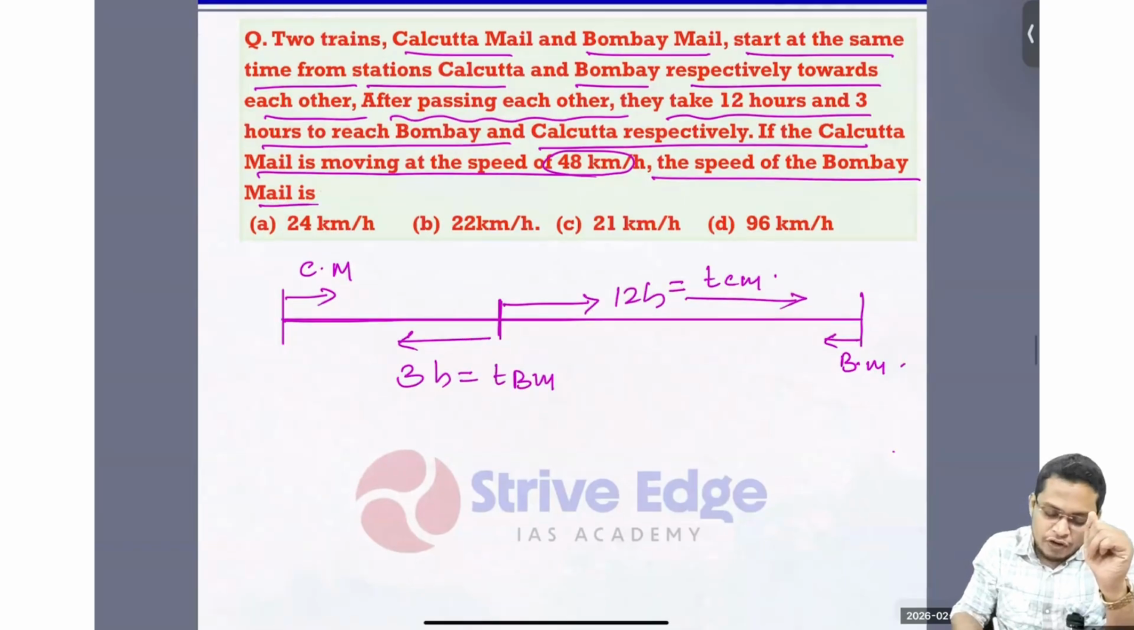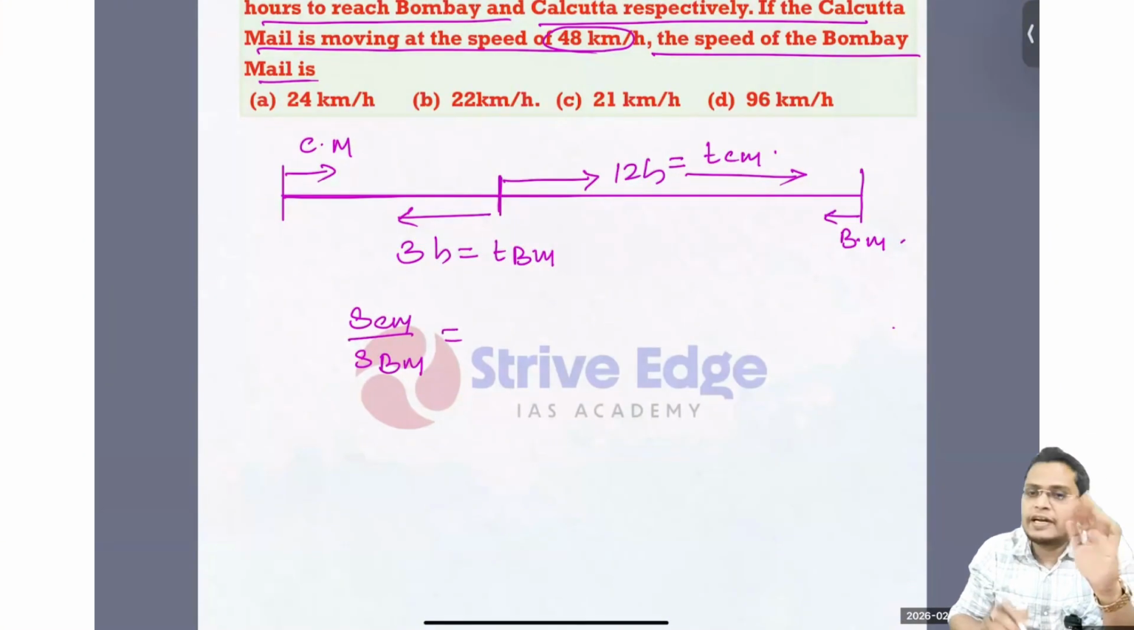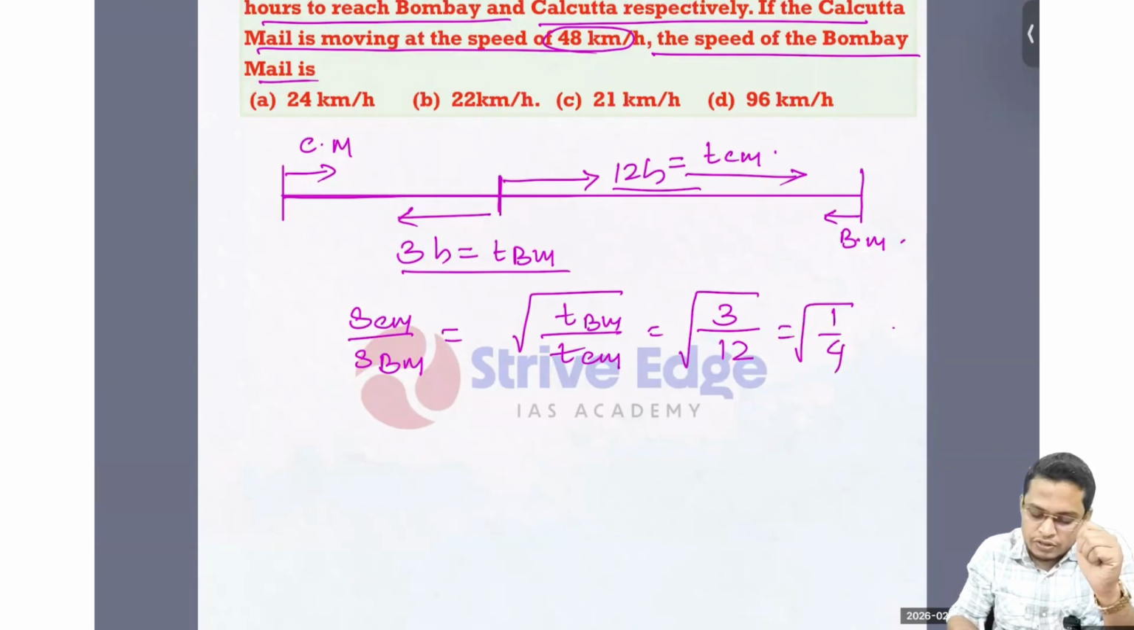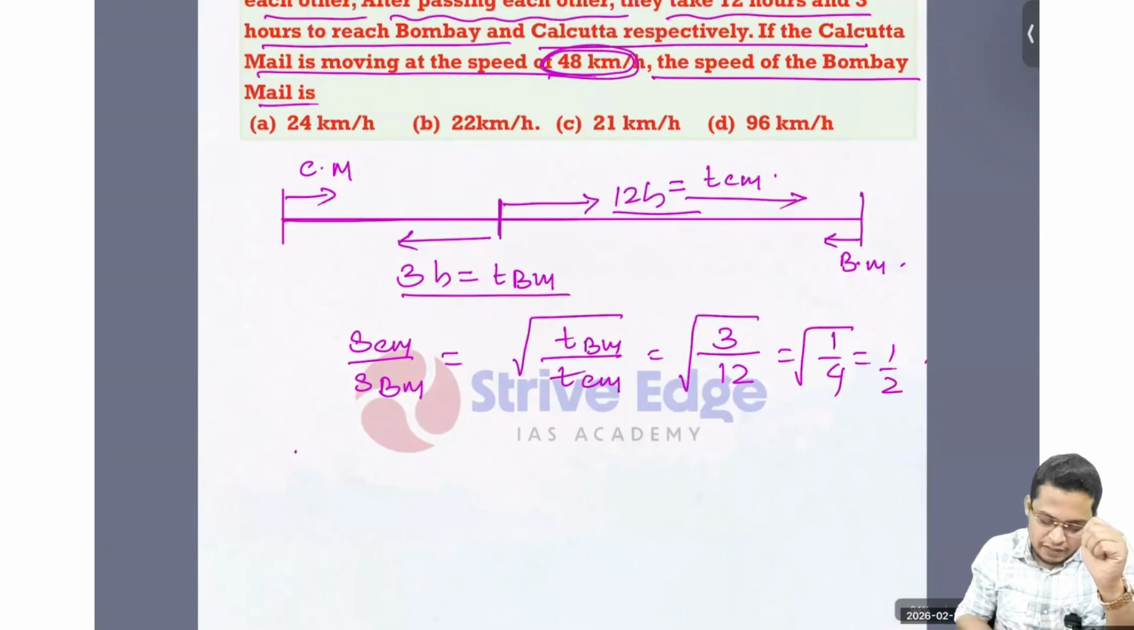And we already know the speed ratio SCM by SBM, speed of the Kolkata mail divided by speed of the Bombay mail, is nothing but root of inverse of T of Bombay mail divided by time taken by the Kolkata mail. So what is the time taken by the Bombay mail? It is 3 hour. And what is the time taken by the Kolkata mail? It is 12. So root of 1 by 4, which is 1 by 2. The speed of the Kolkata mail is given 48 kilometers. So I can write 48 by speed of Bombay mail equals 1 by 2.